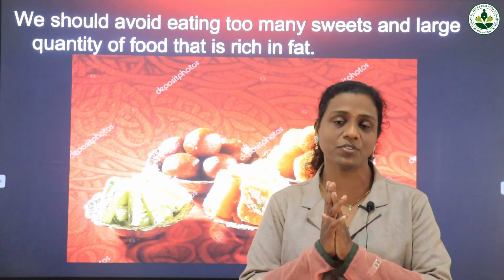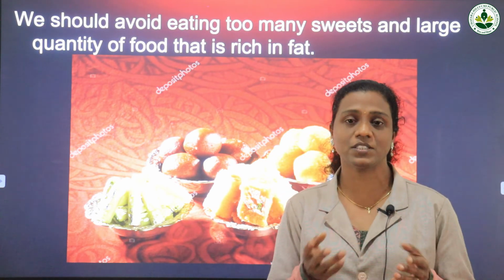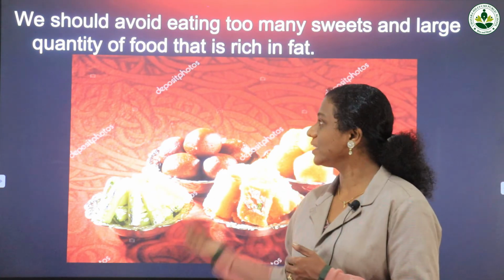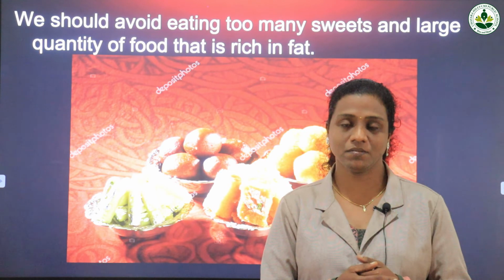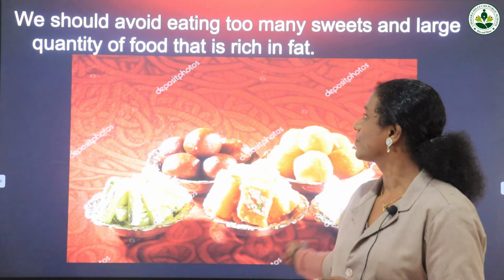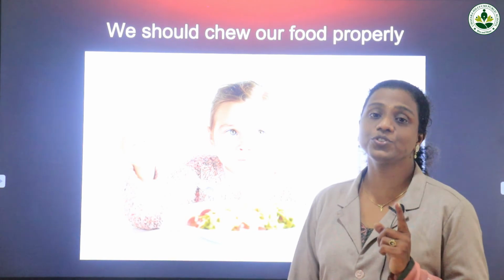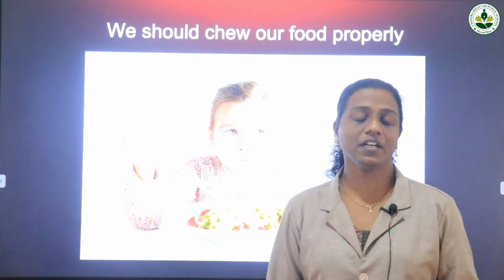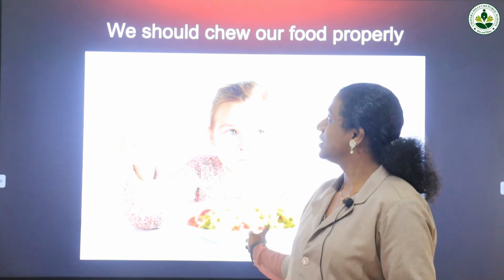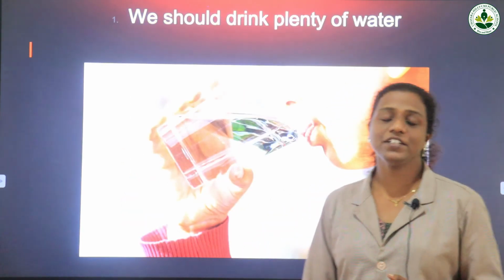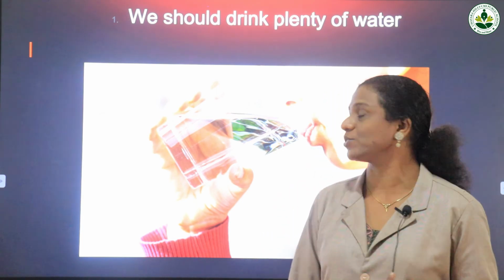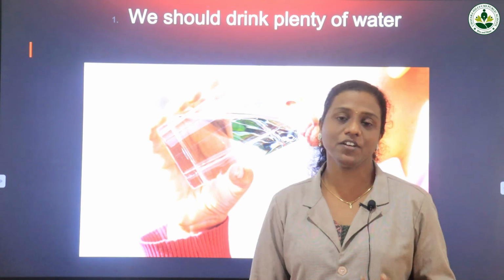We can eat a little amount, but we have to avoid a large amount of that kind of food items. So which are those food items? Fried items like chips, we have to avoid that. That means oily food items. Then next is too many sweet items. We can eat them a little bit, but avoid too much. Then next, we should chew our food properly. Whenever we are eating food, chew it properly. Then we should drink plenty of water. It is very good for our health, and it is very good for our skin also.